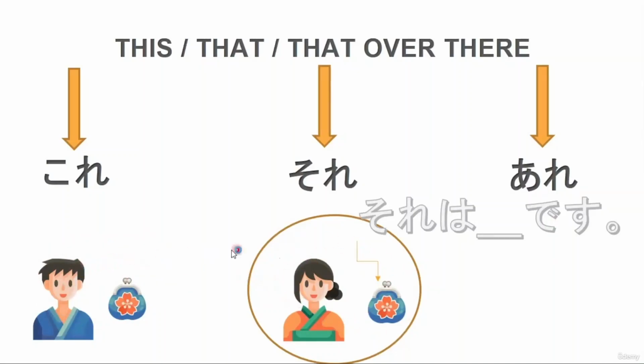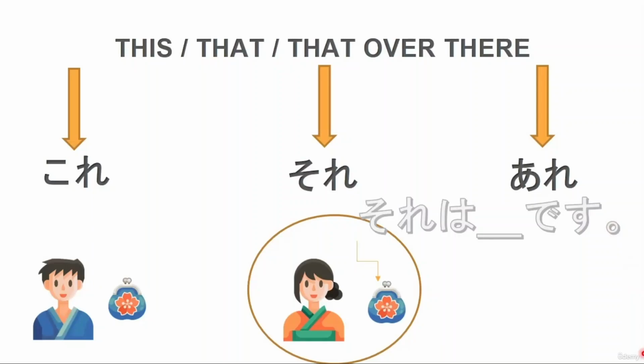And so the object that is next to her for us would be sore, that. It's a little bit far away from us, but not so far away. So it would be sore. And if we would want to say that is a wallet, we would say sore wa saifu desu. Sore wa saifu desu. That is a wallet.